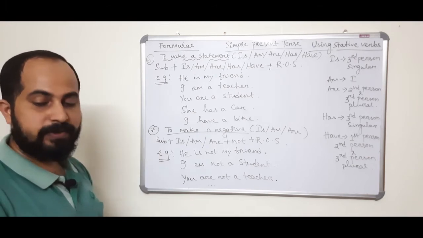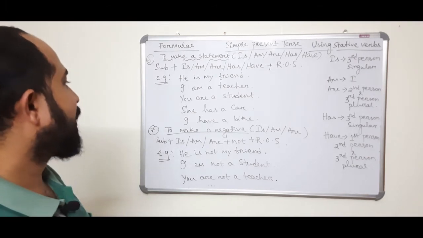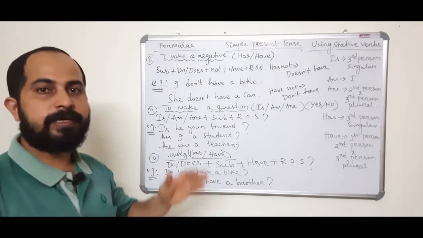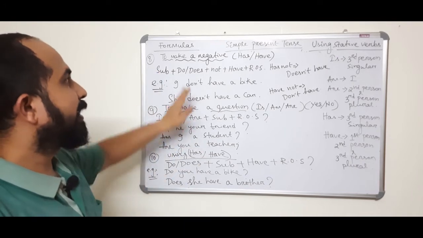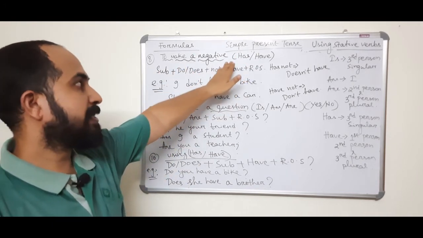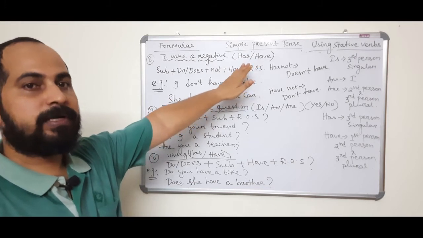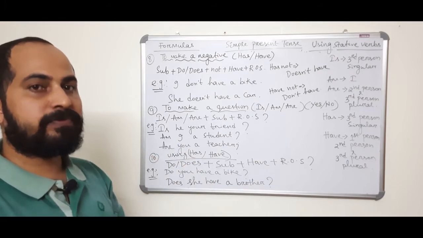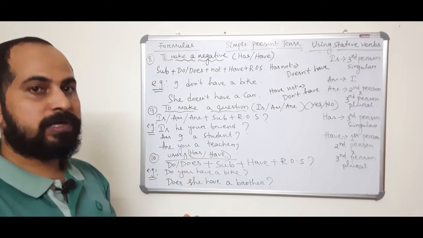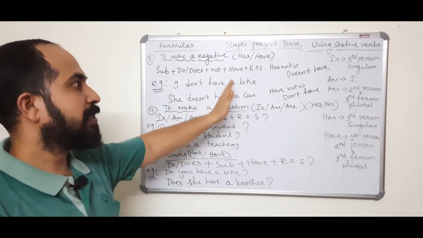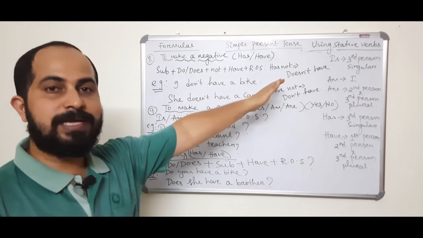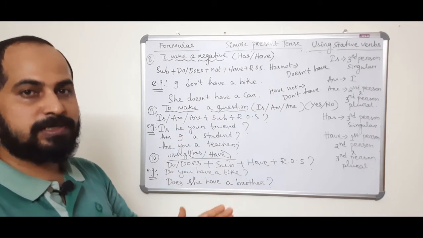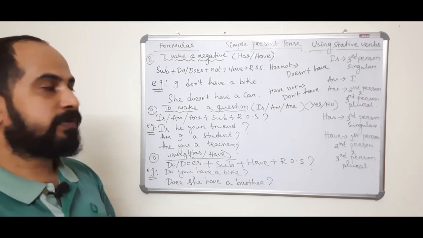Let's see formula number 8, to make a negative statement using has or have. In simple present tense, when you make a negative statement using has or have, you cannot use has not and have not. Instead of hasn't, you have to use doesn't have, and instead of haven't, you have to use don't have. Hasn't, doesn't have, haven't, don't have.